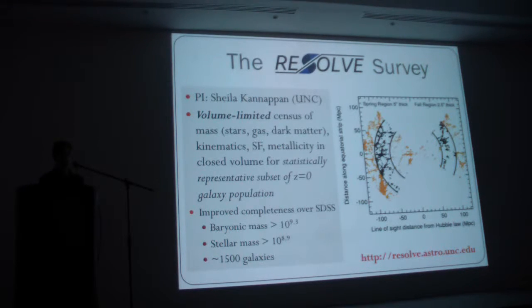So we've improved the completeness over SDSS, particularly at the low mass end, so we're pushing down to a completeness limit in baryonic mass of just above 10 to the 9th, and stellar mass just below 10 to the 9th, so we have about 1,500 galaxies to work with.